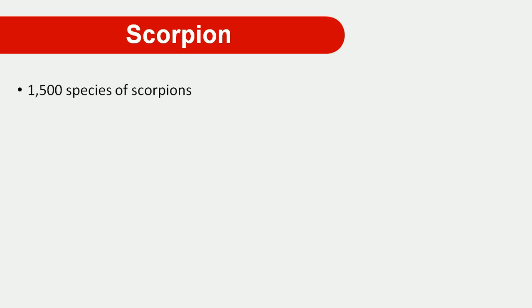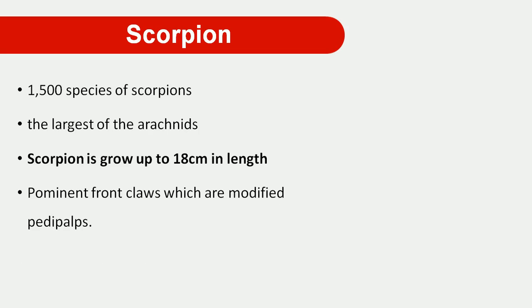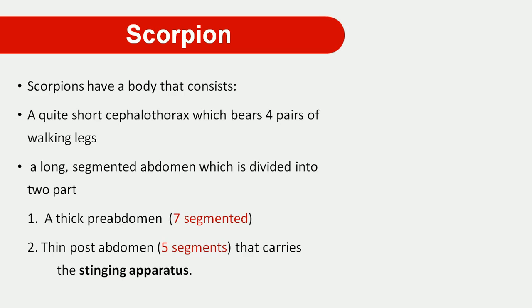In nature, about 1,500 species of scorpion are distributed all over the world. The largest arachnids we can observe are the scorpions. The scorpion grows up to 18 centimeters in length. That means the much larger arachnid is found as a scorpion. The prominent front claw, the modified pedipalp, is observed in the scorpion body. They also have a sting tail, and they inject venom through the sting into the victim's body.